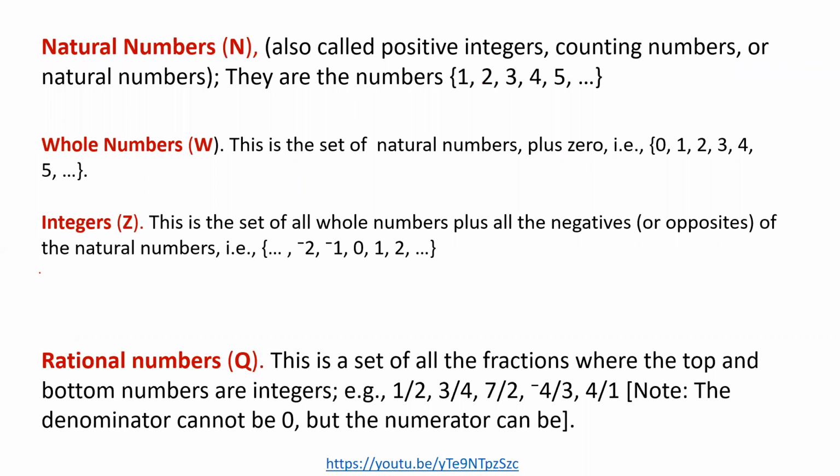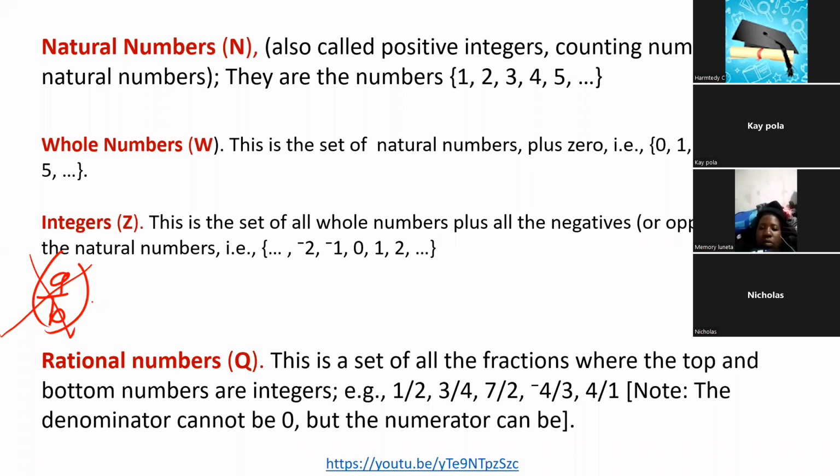We said rational numbers can be expressed in the form A over B, meaning irrational numbers can't be expressed in this form. What are these numbers? Do we know these numbers? Yes, we know them. One of the numbers that is known as an irrational number is the square root of 2.